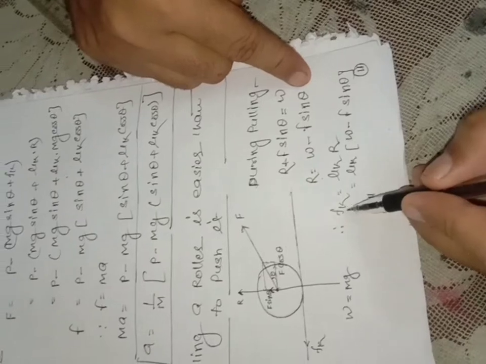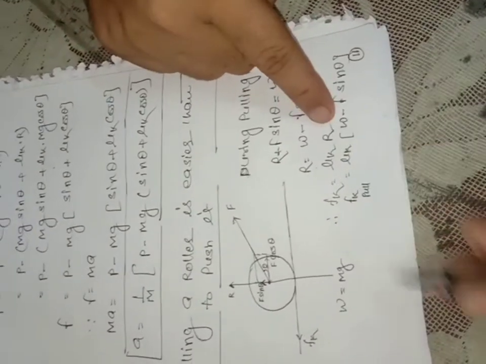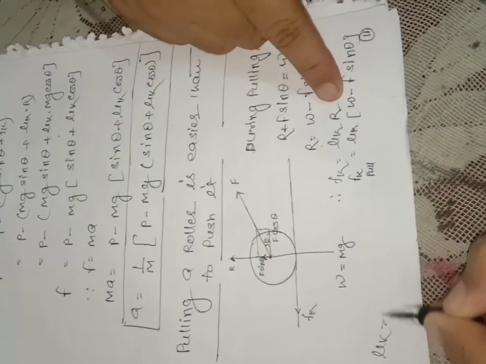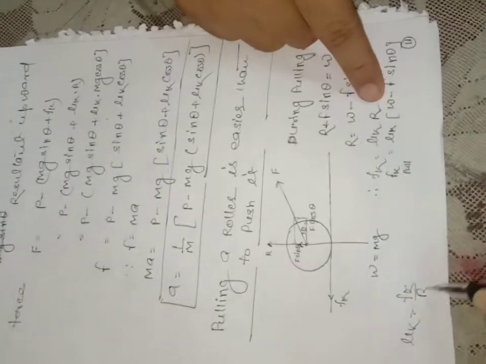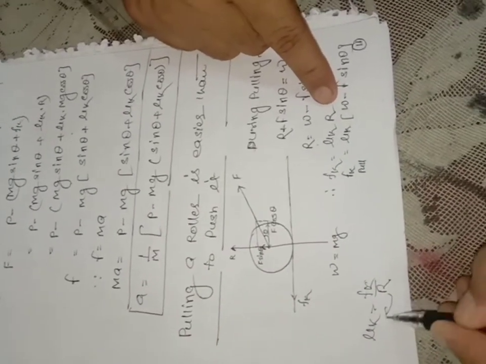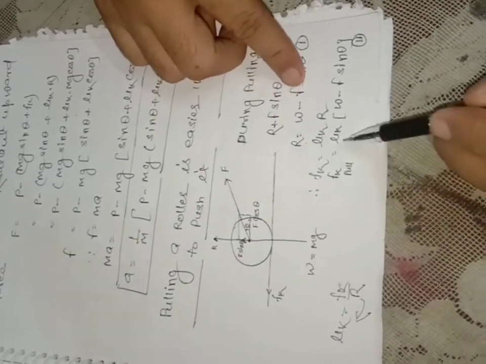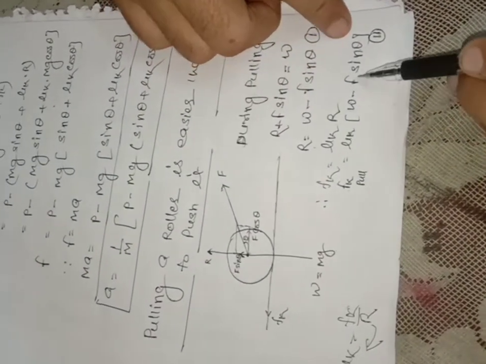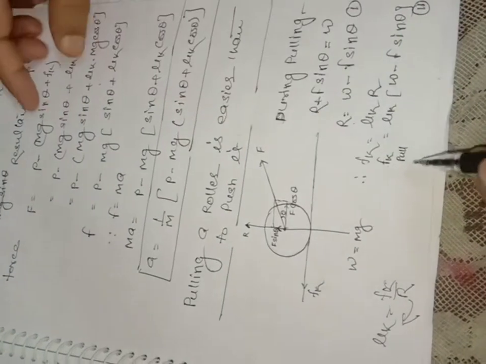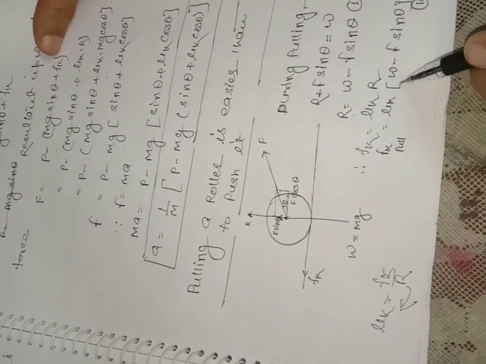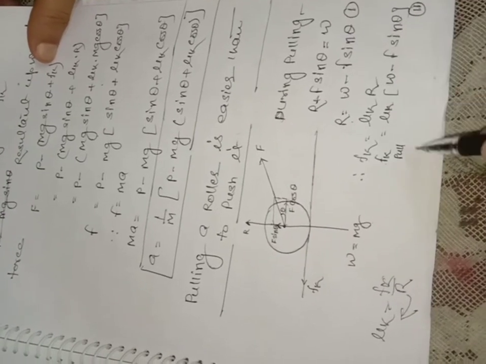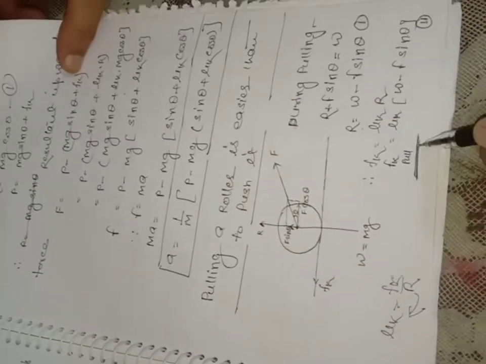But the force of friction Fk is equal to mu k into R, because as you know mu k is equal to Fk by R. So Fk becomes mu k into R. Instead of R, write its value. So Fk is equal to mu k into (W minus F sin theta). This is the resultant force of friction during pulling.